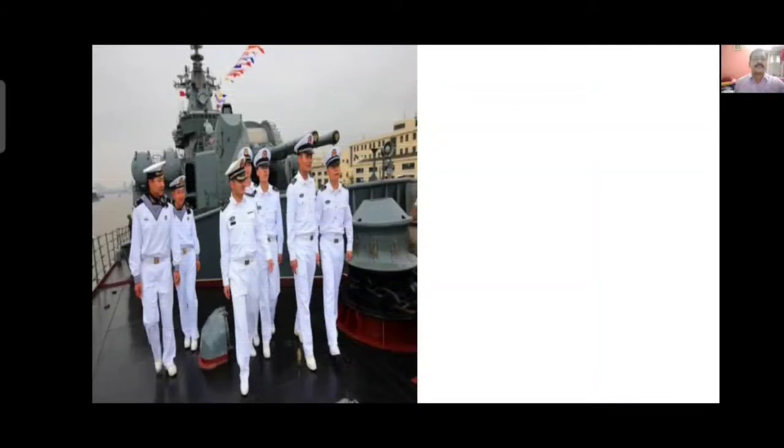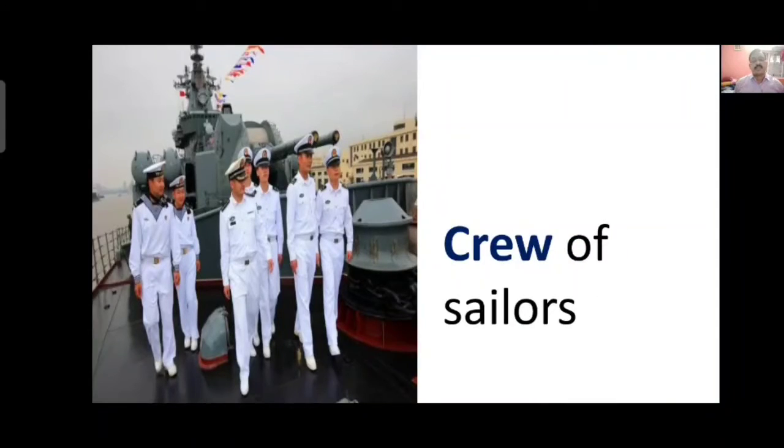Next one, here some crew members of a ship, they work in a ship. Generally we can see ships in the sea. They are the best mode of transport in the sea. So the people who work in the ship, because it is a huge thing to be handled, so many people work together, they are called crew of sailors. The people who work there in a group are called crew of sailors.